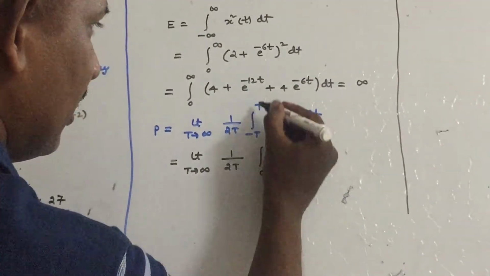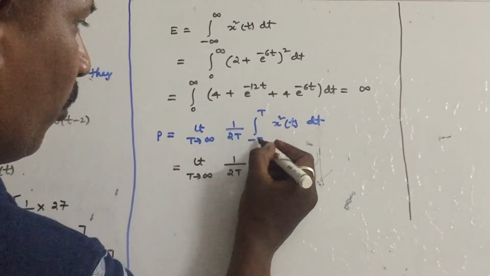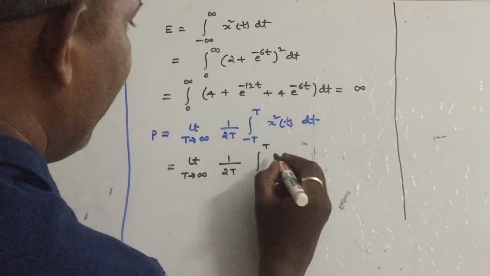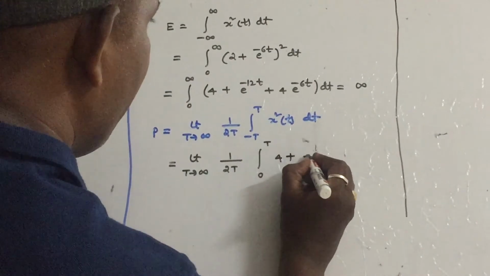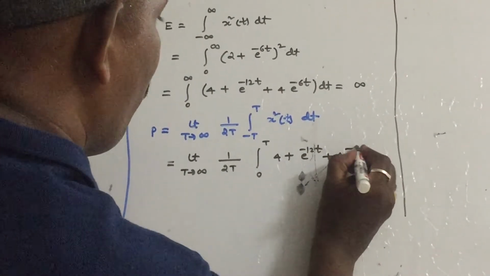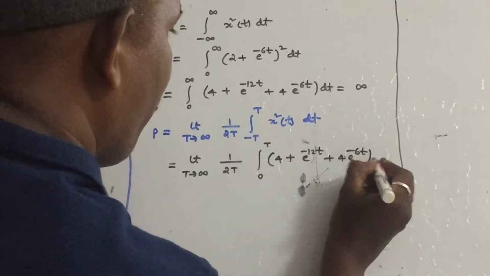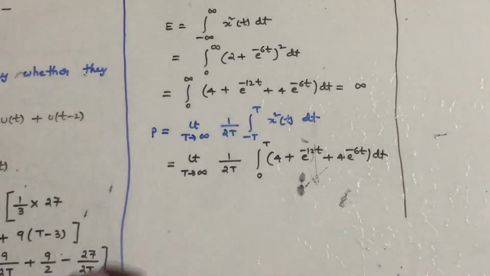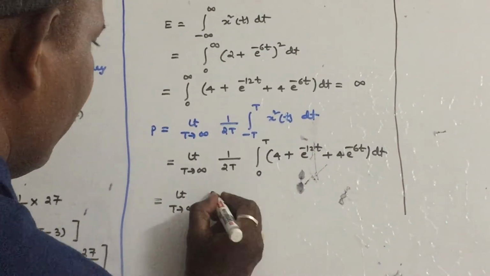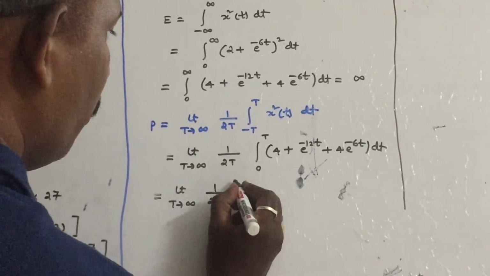There is no negative portion of the signal, so you have to take 0. X square we have mentioned already: 4 plus e power minus 12t plus 4 into e power minus 6t dt.